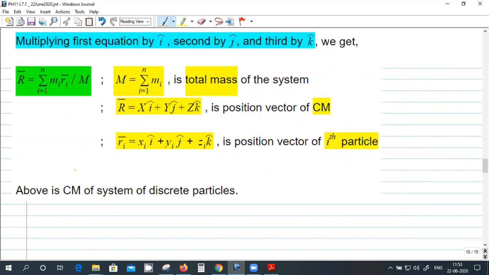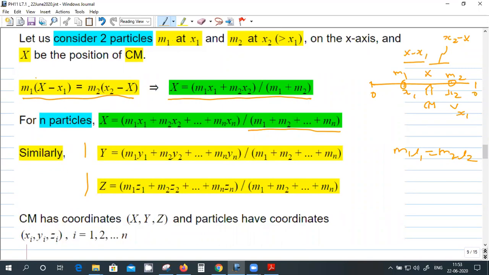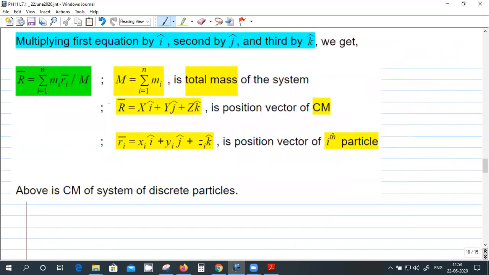So now we have x coordinate, y coordinate of center of mass, right? So we can multiply x with i cap, y with j cap, and z with k cap, and combine them. Then you can express the position vector of the center of mass. Instead of saying x of center of mass, y of center of mass, and z of center of mass, I can just combine them and call it the r vector, the position vector of the center of mass, which is equal to sigma of mi ri, where ri is the position vector of the particle i, divided by m.